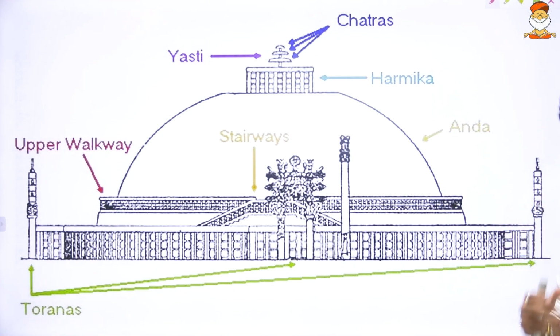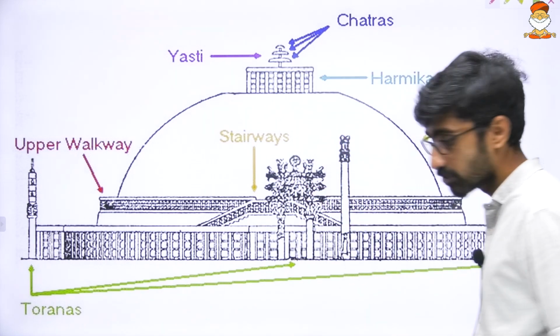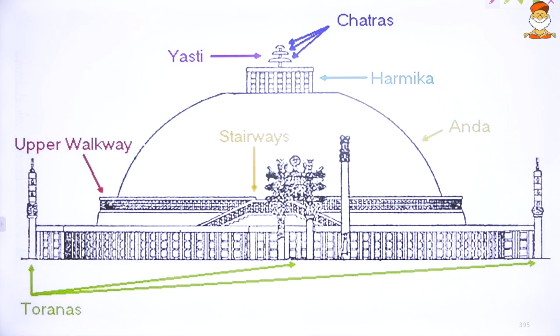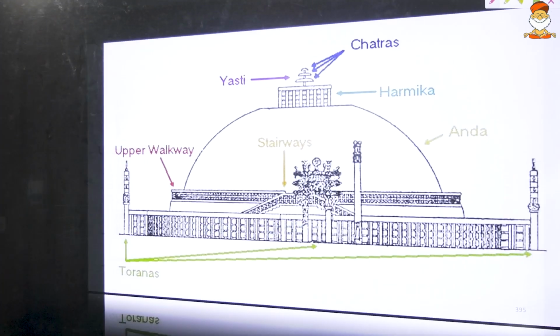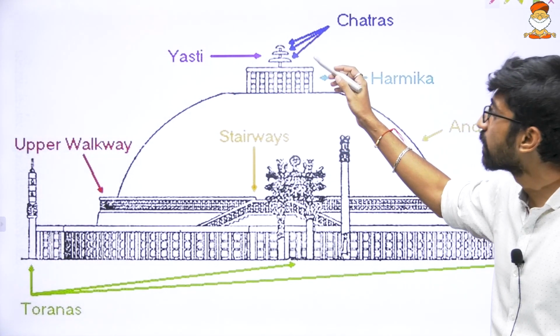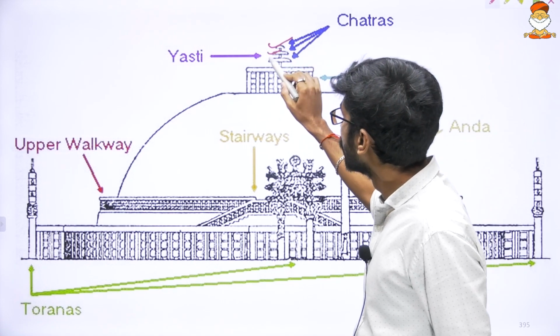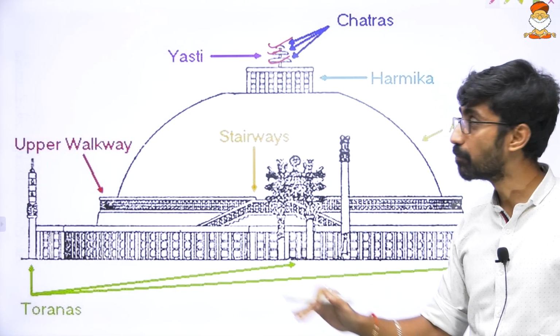Now, the basic parts of stupas: chatras, yasti, armika, stairways, anda, and then toranas. These toranas are gateways, in different directions of this particular stupa. So we can look at all these particular parts. What does yasti mean, what do chatras mean? Chatras represent the three jewels, Triratna of Buddhism: Buddha, Sangha, Dhamma.